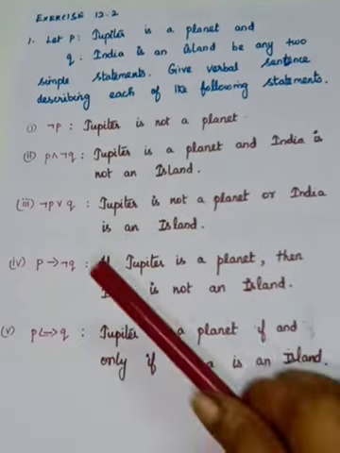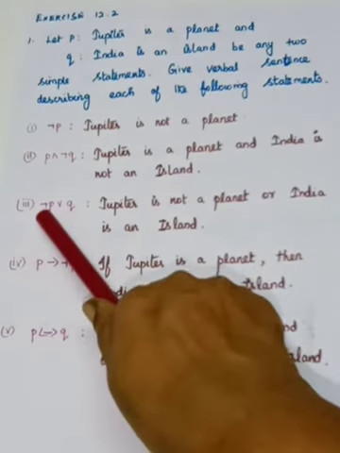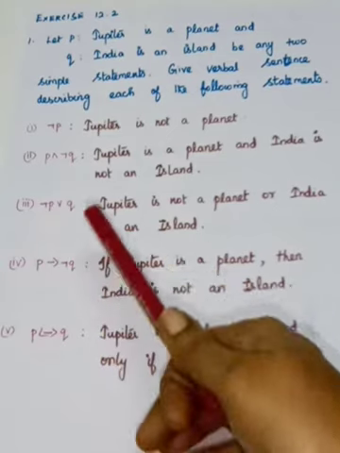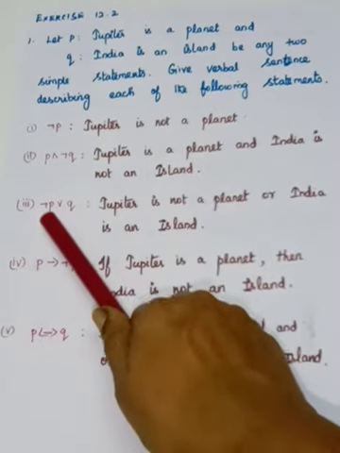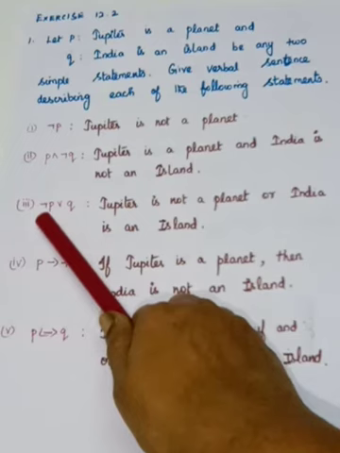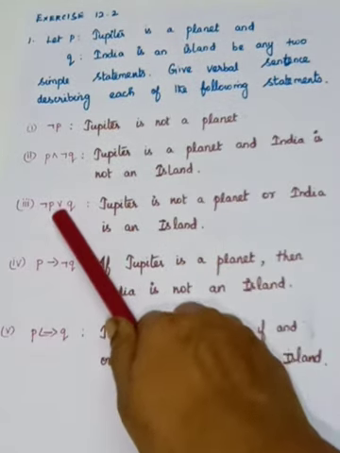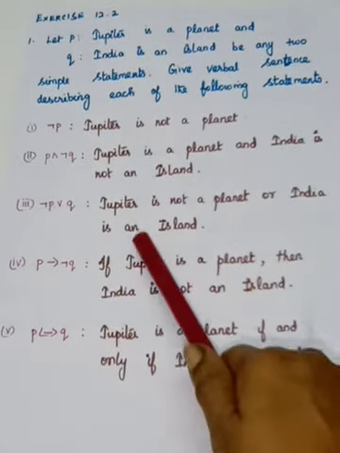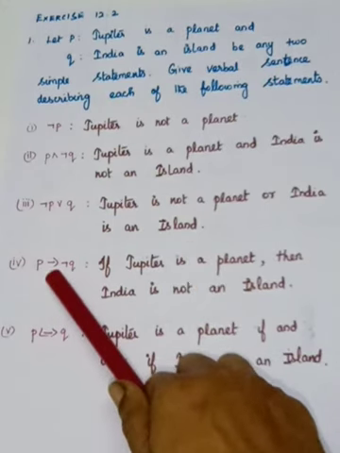Okay, so next verbal sentence, what is given? Negation P or Q. So we have to write the verbal sentence for this description. Okay, negation P means Jupiter is not a planet. This symbol is used for the connective OR. So OR Q. What is Q? India is an island.